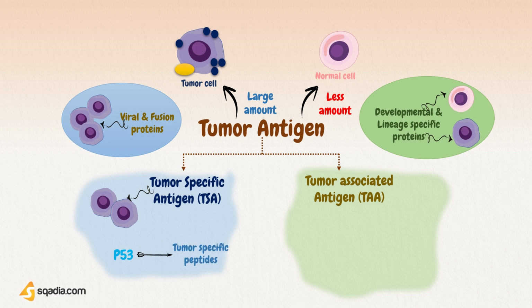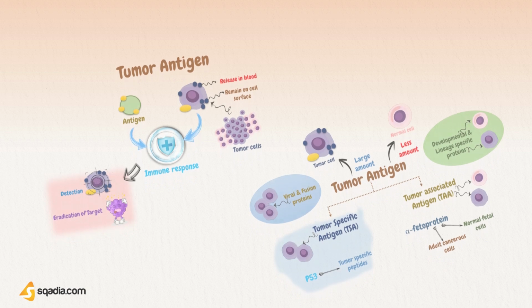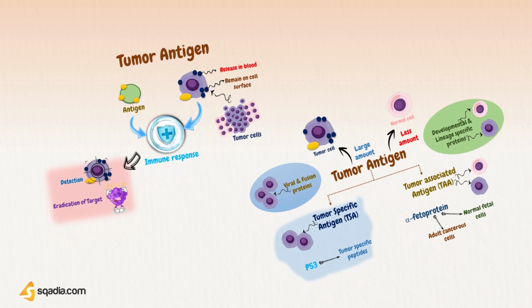And tumor-associated antigens, TAAs, are those that are found in both healthy and cancerous cells. But in cancerous cells, elevated levels of these antigens are expressed, and in normal cells, they are expressed in small amounts. For example, alpha-fetoprotein is present in normal fetal cells, but is overly expressed in adult patients with tumor of the liver. So this was all about the introduction of tumor antigen.